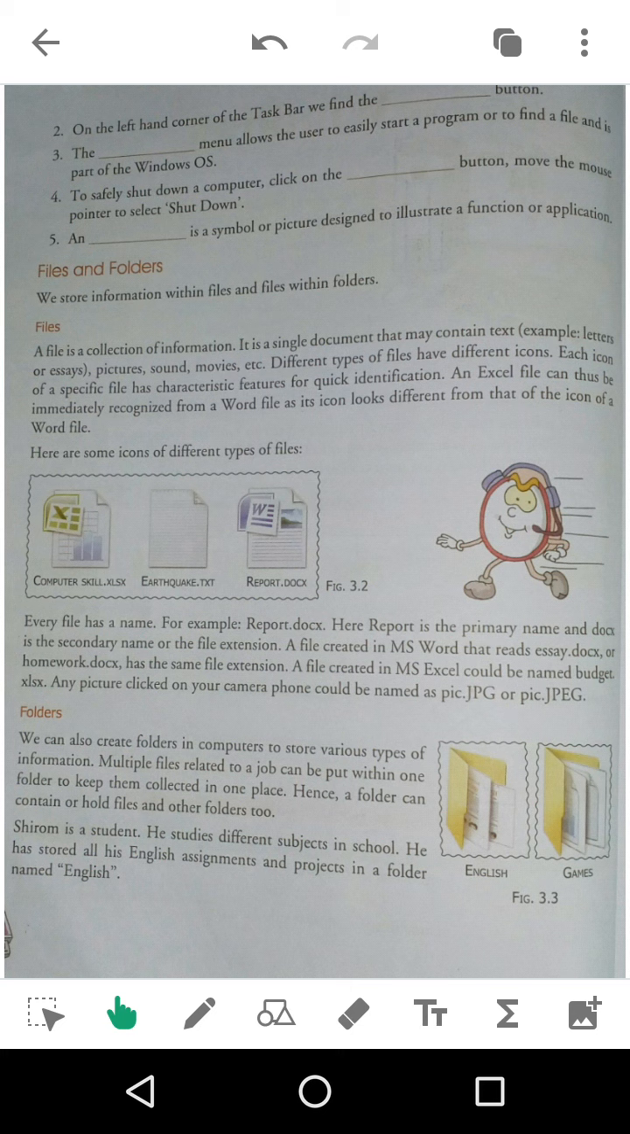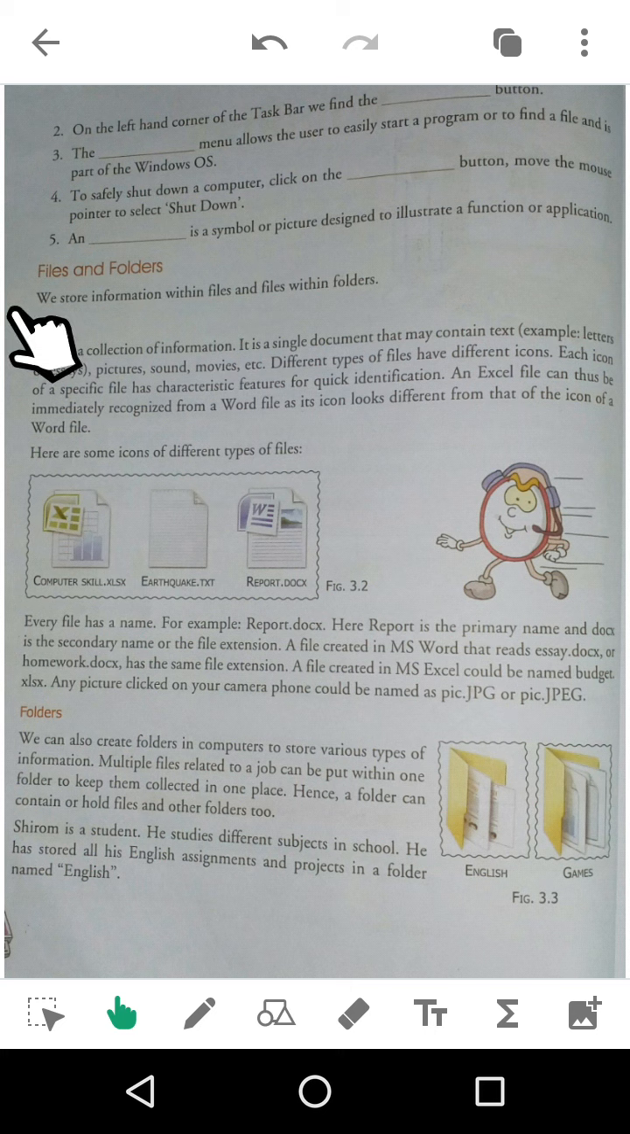Now see, we store information within files and within folders. Suppose in your home there is a file where every document is kept, for example your birth certificate, your ration card, your Aadhaar card, your PAN card. Suppose you don't have a PAN card but your father has one, so he manages it in his files. Files contain information. Anything that contains information in a computer is known as a file. Different types of files are there, and different types of information can be stored, identified by their extensions.